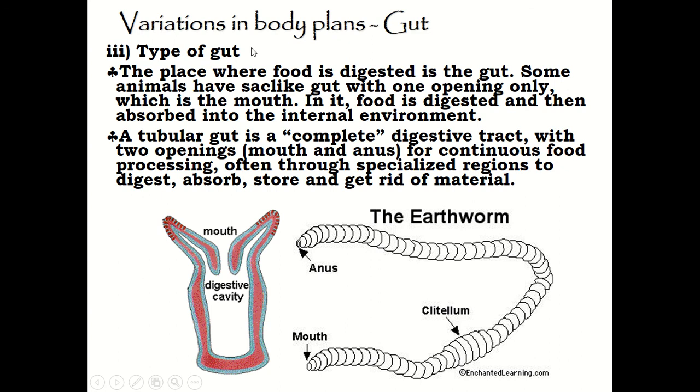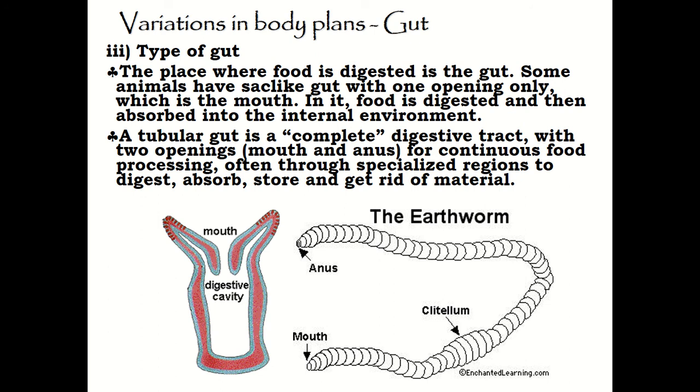And next, variations in body plans based on the type of the gut. Gut refers to the place where food is digested, and some animals have a sac-like gut with one opening only, such as this one and this one, the earthworm. In it, the food will later be digested and then absorbed into the internal environment.